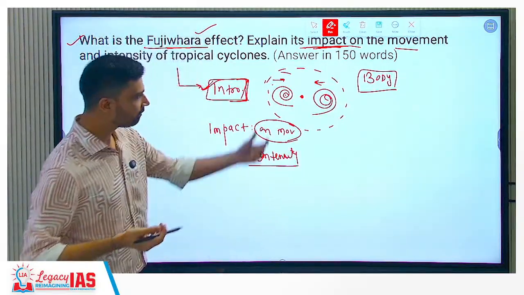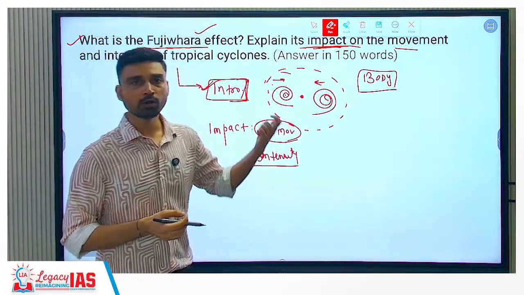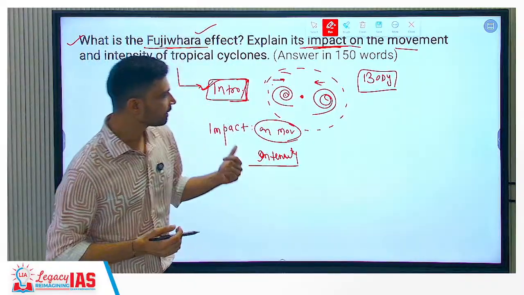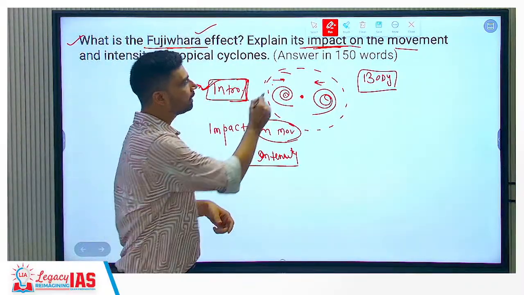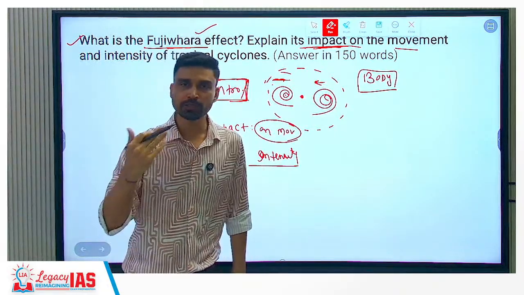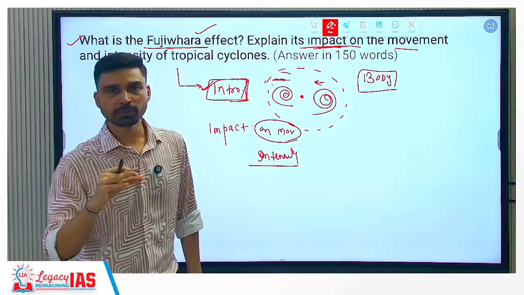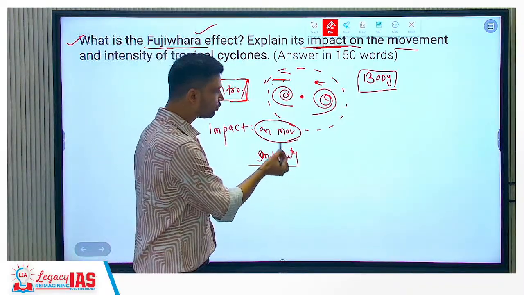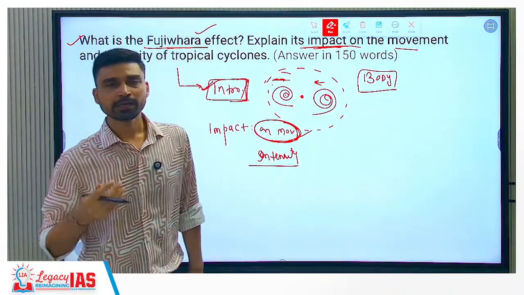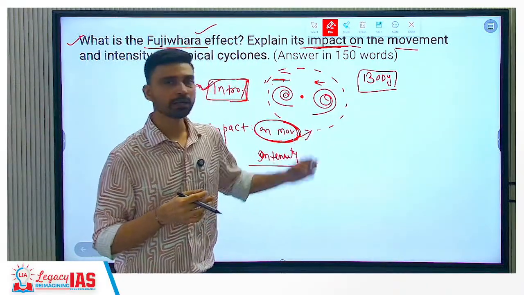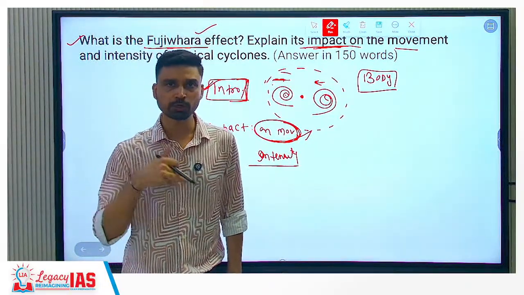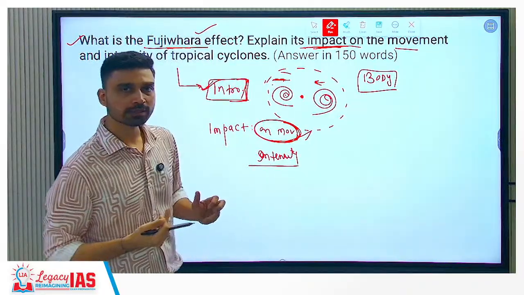Movement, as we have discussed, means the two cyclones start to rotate around a common center. At the same time, depending upon how these cyclones are converging, the wind shear you see in the upper atmosphere, the way wind speed and direction are determined, will to some extent determine the movement of the cyclone. Many times in the Fujiwara effect, cyclones start moving in the same direction, and the effect felt in coastal areas would be much stronger compared to a normal cyclone.